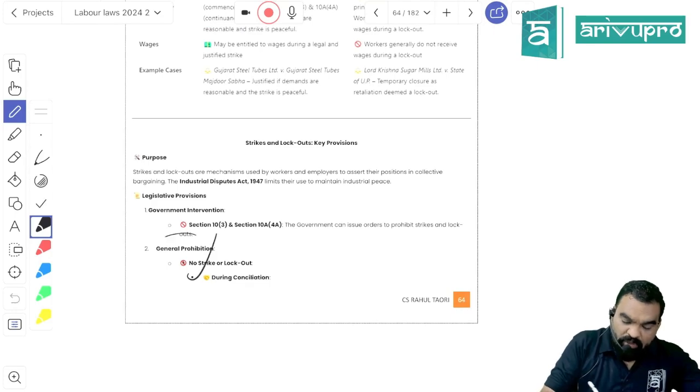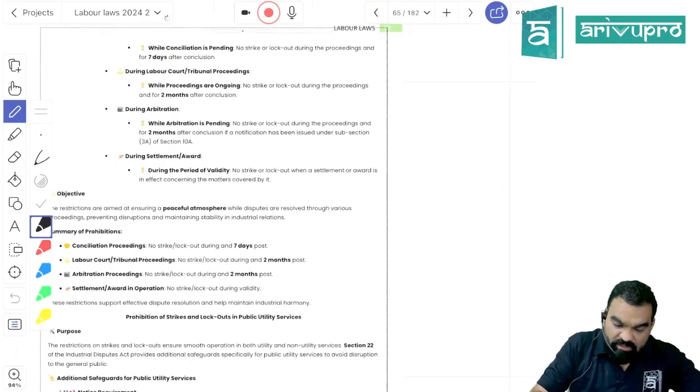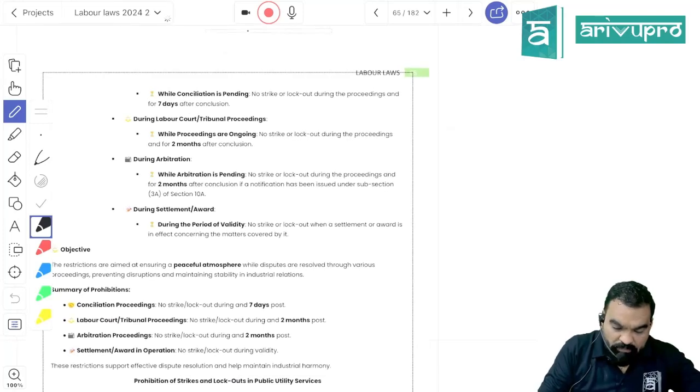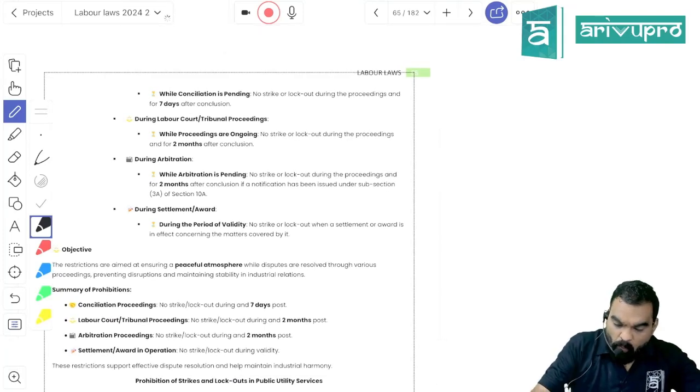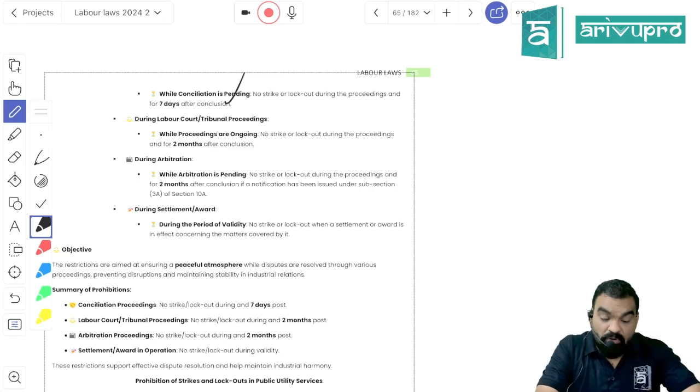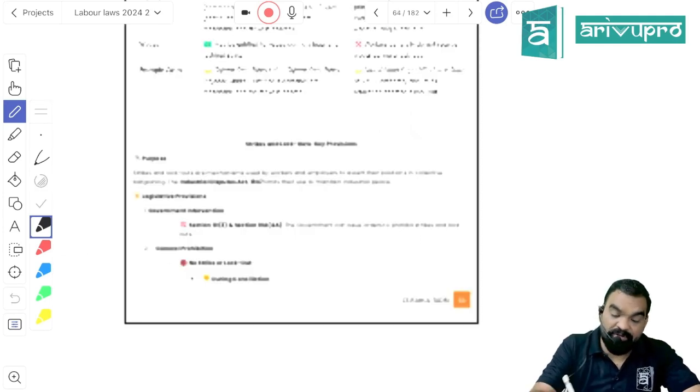Now they are putting a legal provision. They are saying that if any conciliation is going on, or if the conciliation has come out with a settlement, within the period of 7 days from the date of settlement, or if a dispute is going on in industrial court and it is being resolved, for a period of next 2 months from the date of resolution. And in case of arbitration, even for the period of 2 months, you cannot get into strike or lockout.